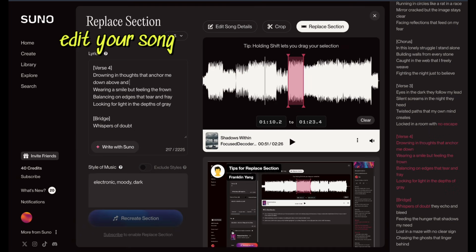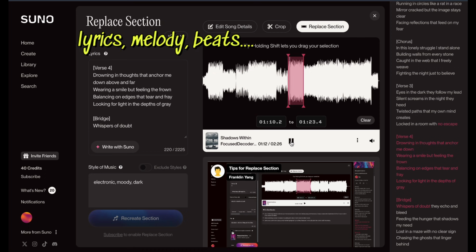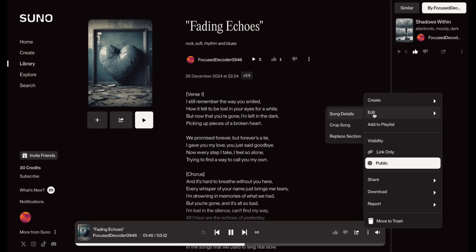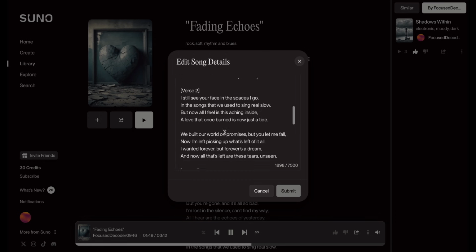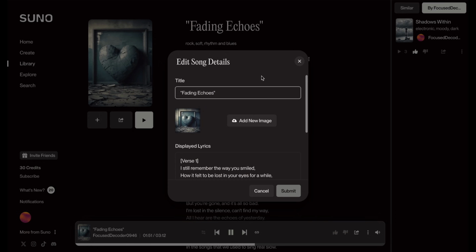If you want to edit your song, you can make changes to specific sections. Whether it's altering the lyrics, adjusting the melody, or switching up the beats, Sunno AI makes it easy to customize your track. You can also edit song details such as the title or change the style of music if you're not completely satisfied with the initial result.